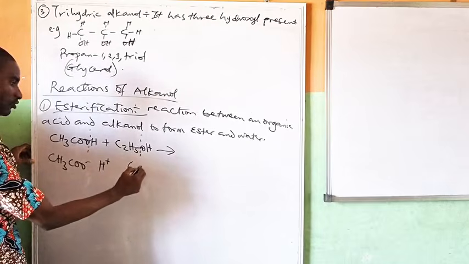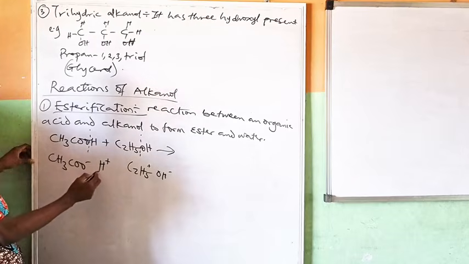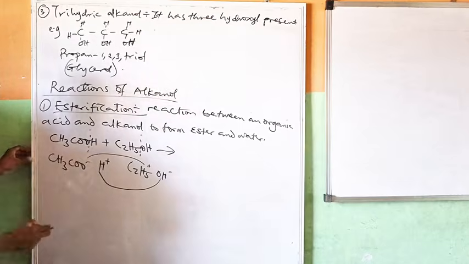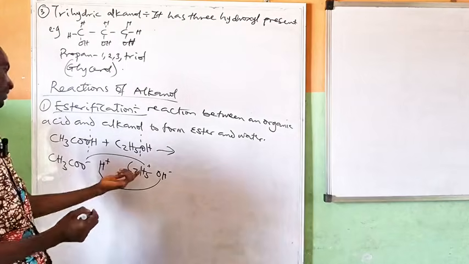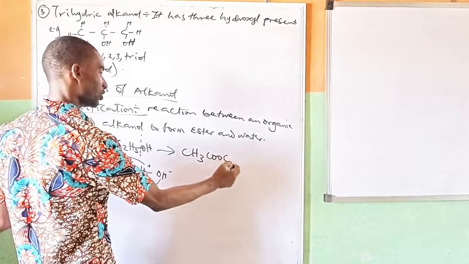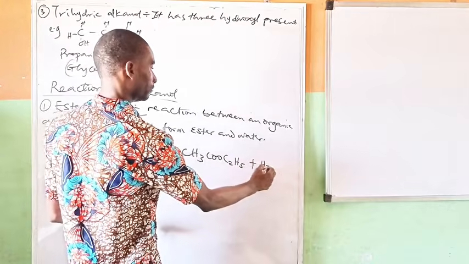And here you have C2H5 plus, you have OH minus. So positive will join to negative. Remember, like poles repel, unlike poles attract. So by the time this and this come together, you have CH3COO, C2H5. Then these two will form H2O.